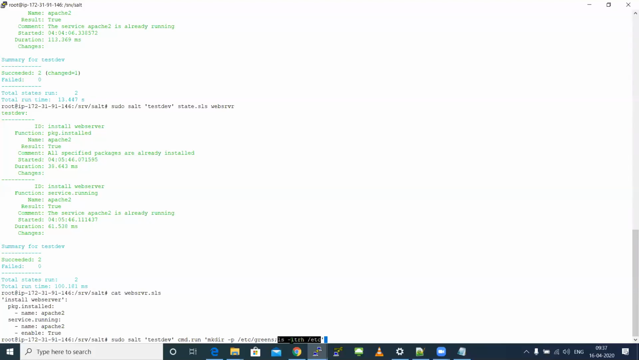But if I have this ls command first and the mkdir command second, in the output which is listing, I will not be able to see the folder called greens, because I told you it will execute function by function. Once this function gets executed, only then the second function will get executed. The same logic applies for my SLS file too. First, my package.install will get executed. Next, only the service.running function will get executed. It will not skip. So this is the third rule to remember.